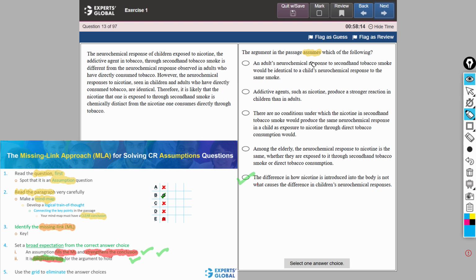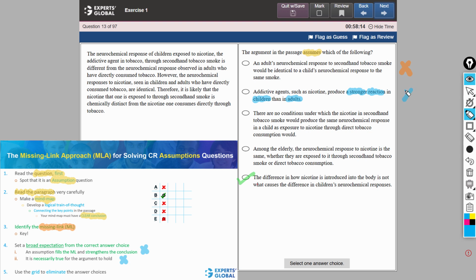Answer choice A talks about the response of an adult to second-hand consumption being identical to a child's response. So this answer choice focuses on adult's response versus child's response. That the two responses are identical is not something that must be true for the argument to hold. Therefore, answer choice A is incorrect. Similarly, answer choice B talks about the reaction being stronger in children than in adults. This answer choice neither strengthens the argument nor needs to be necessarily true for the argument to hold.